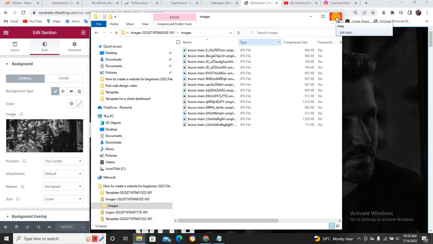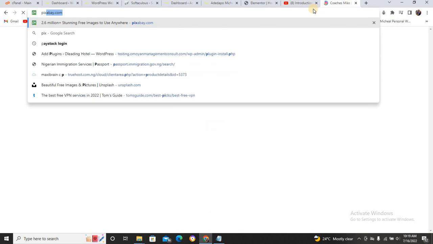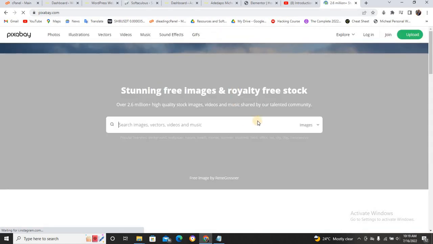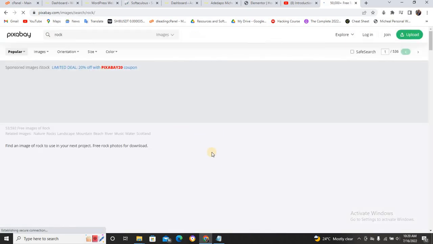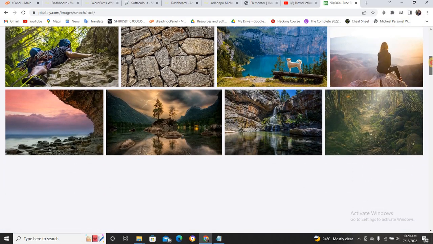So if you want to get images also, let me show you where you can get quality free images. You can come to Pixabay, or go to Unsplash. Yeah, you can see a lot of images here. Just type rock, or just type any name of images you want. You will see a lot of images, pick and download the one you want.